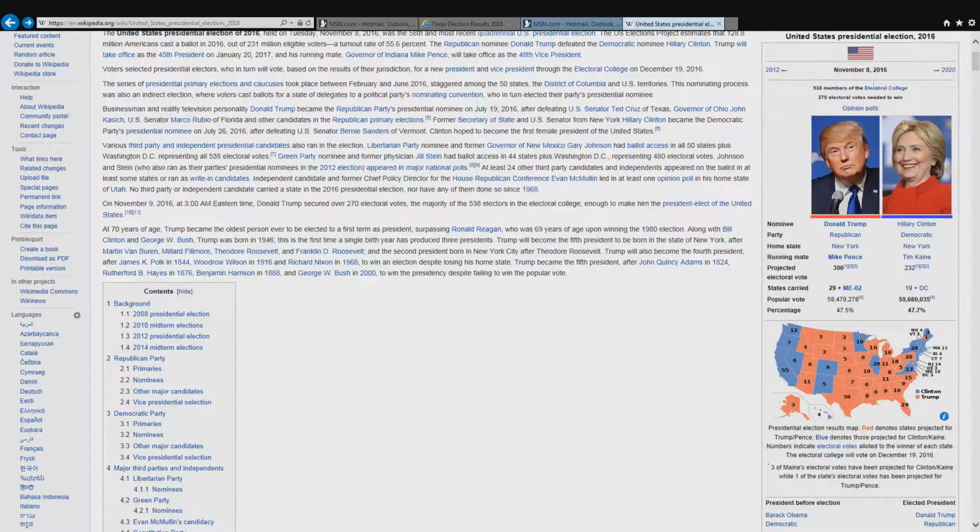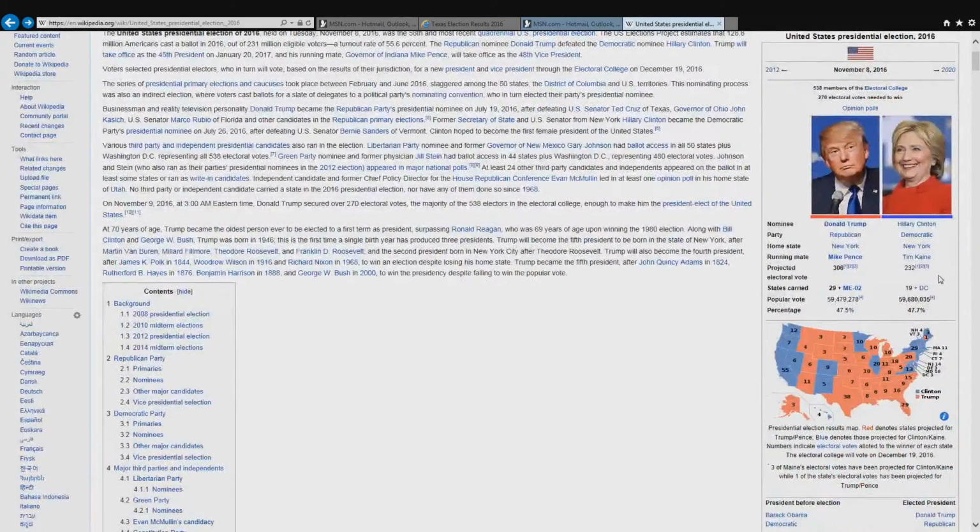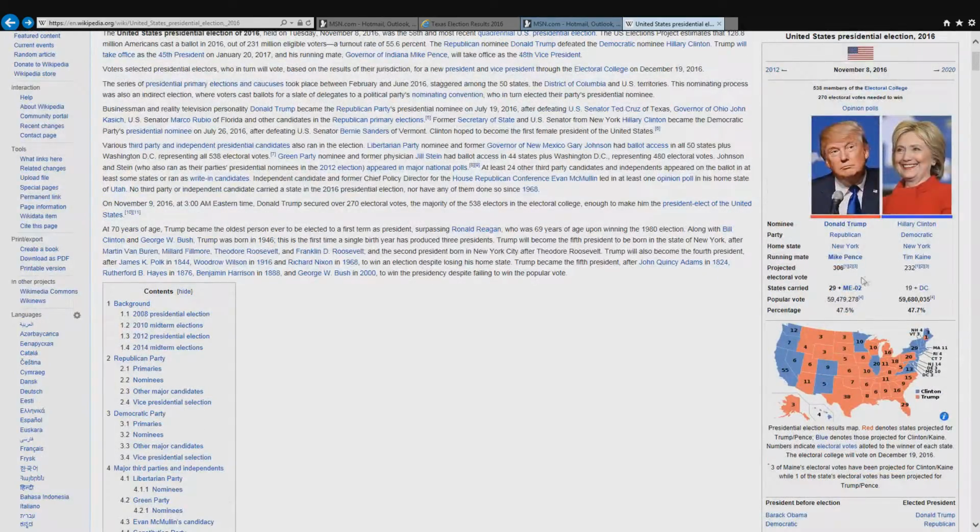There's no explanation; they're going to analyze it once the polls start coming out in a month or two. But this is just one of the most surprising things that happened, and this is how Trump won, 306 to 232.